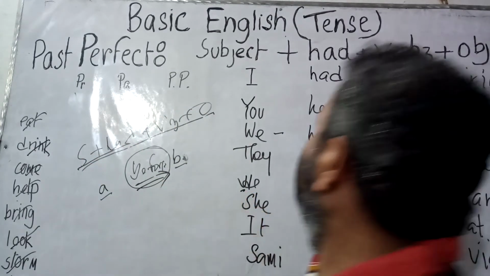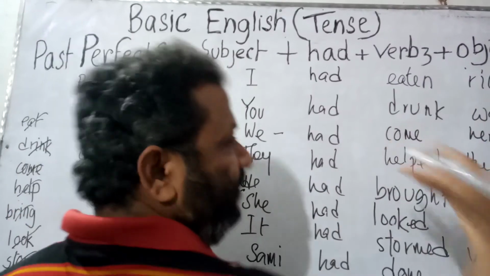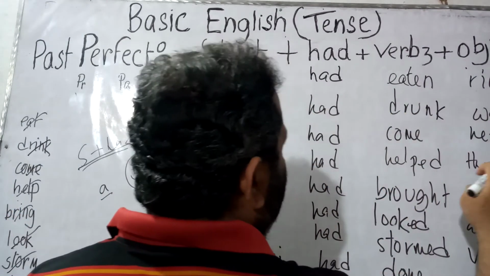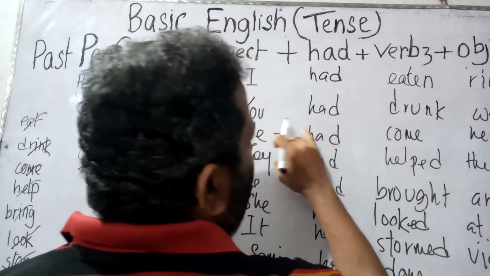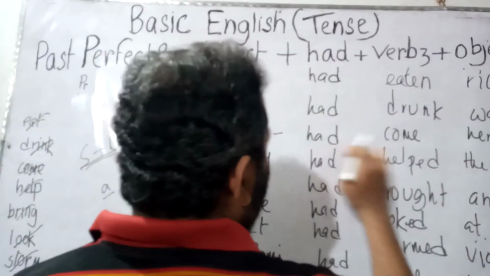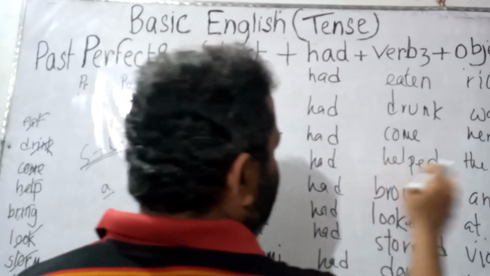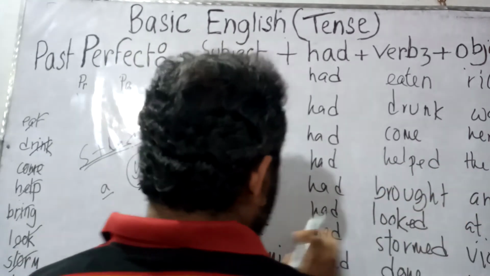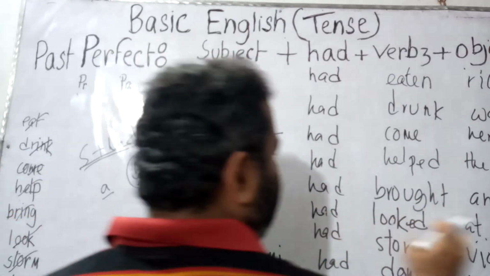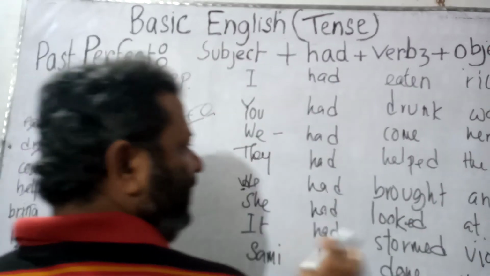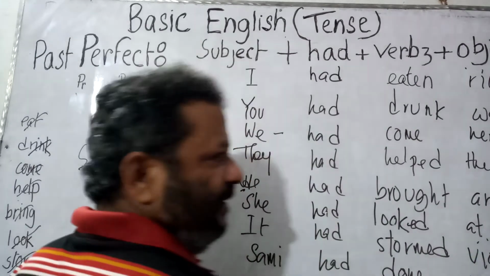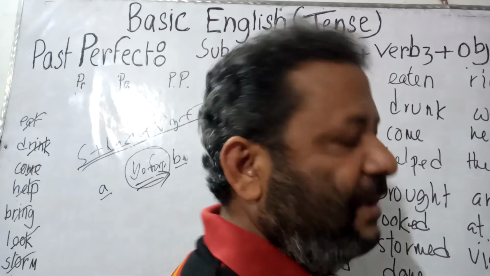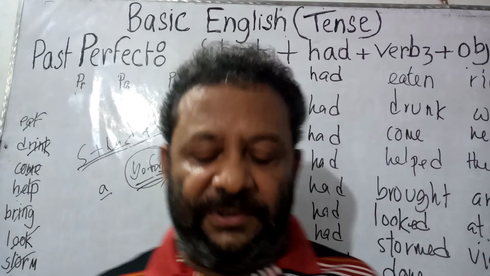That is why I had eaten rice before you came. You had drunk water before they came. We had come here before it rained. They had helped the poor before they died. He had brought an umbrella before it rained. She had looked at me before we talked. It had stormed violently before it rained. Sami had done the work before I told.